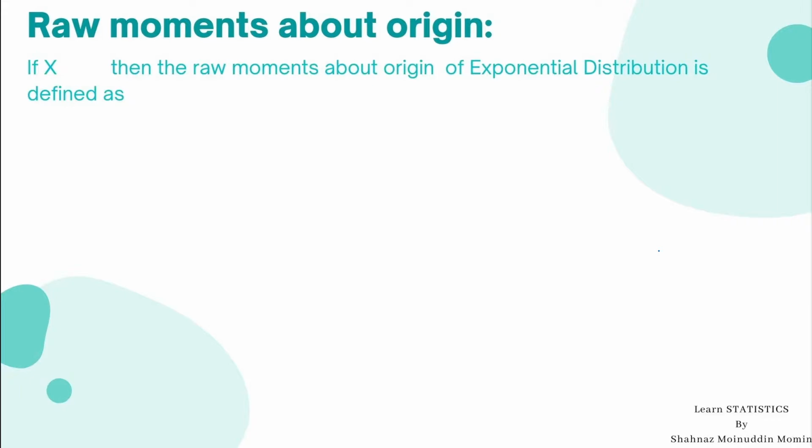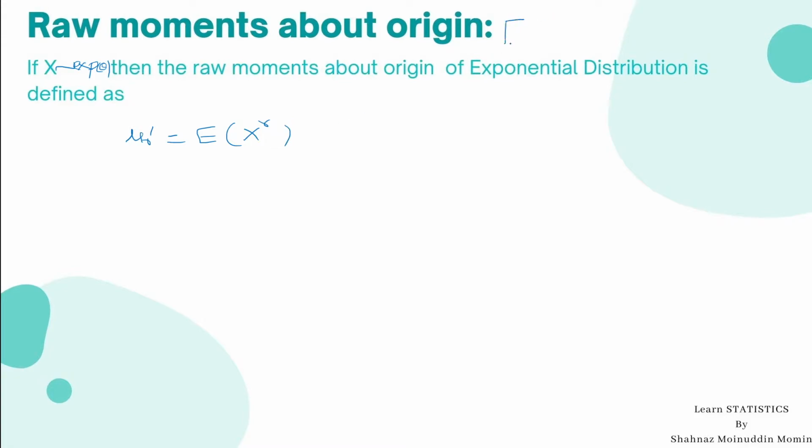Raw moments about origin. The definition is: if x follows exponential distribution with parameter theta, then the raw moments about origin of exponential distribution are defined as mu r dash is equal to expectation of x raised to r.